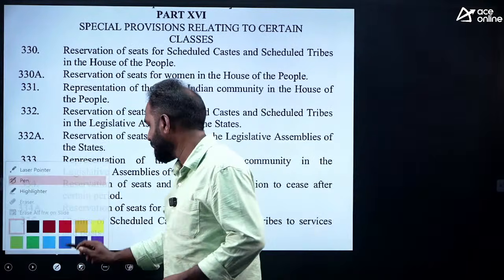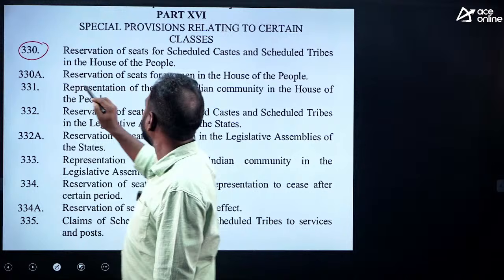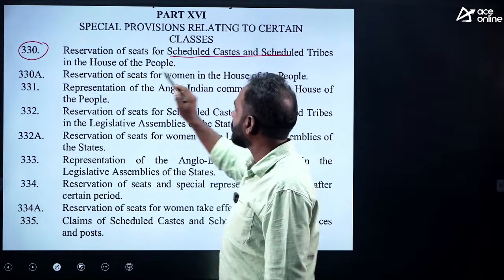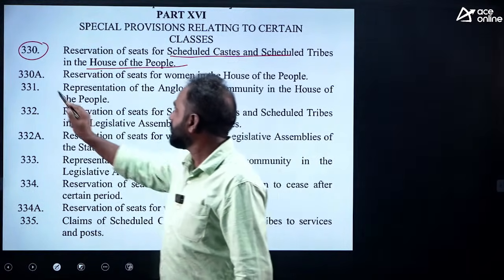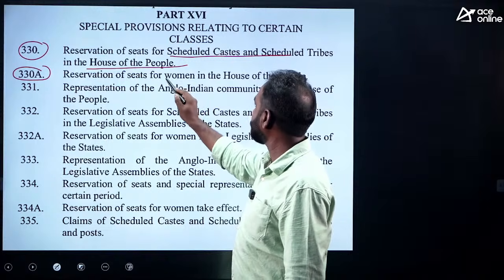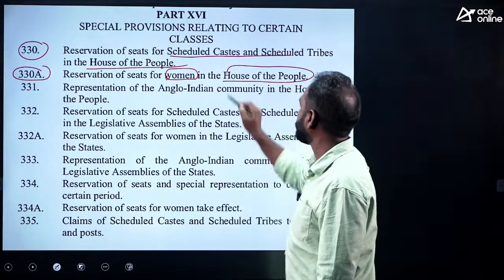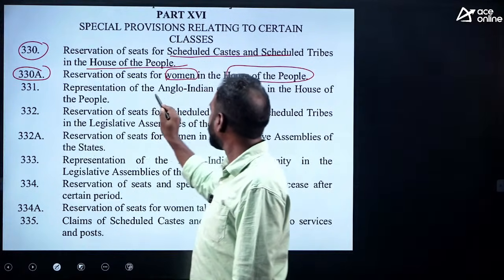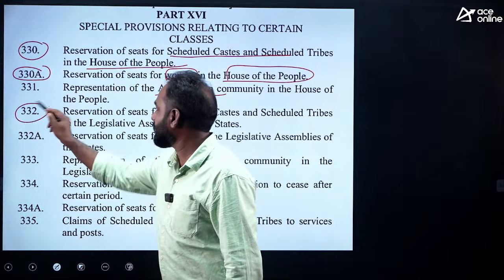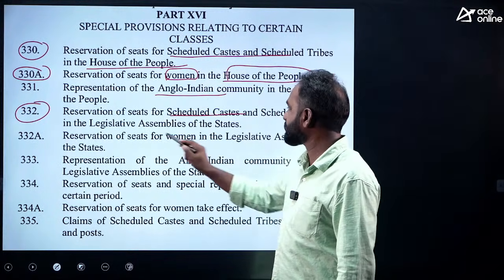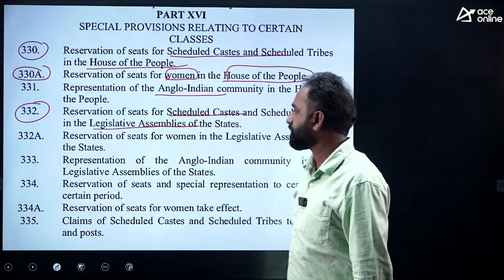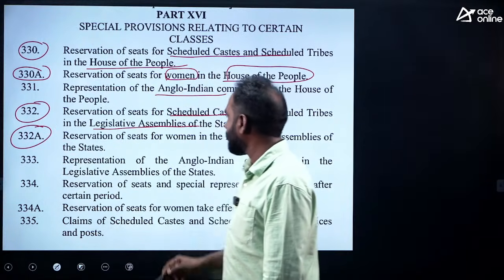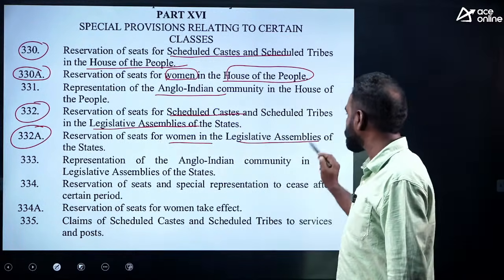Yes. See here. Article 330, reservation of seats for SC, ST in the Lok Sabha. 330A, reservation for women in House of People. Article 331, Anglo-Indian community. 332, reservation for SC, ST in State Legislative Assembly. Article 332A, reservation of seats for women in Legislative Assembly of State.